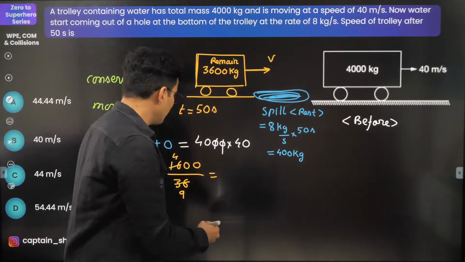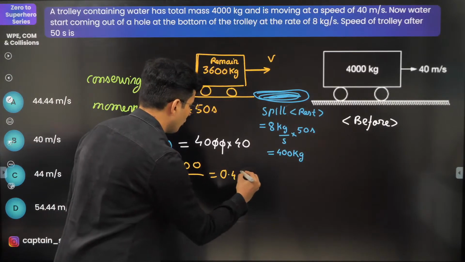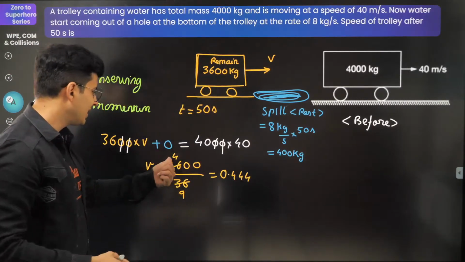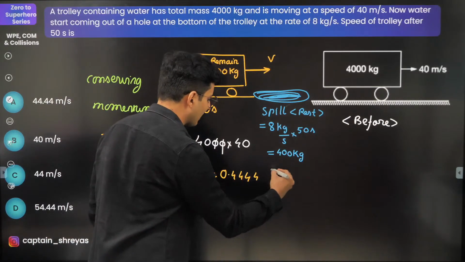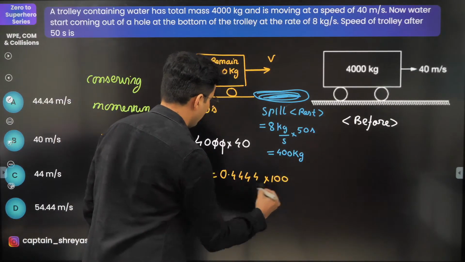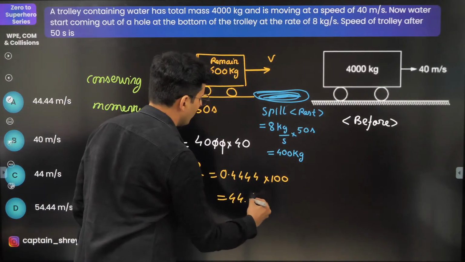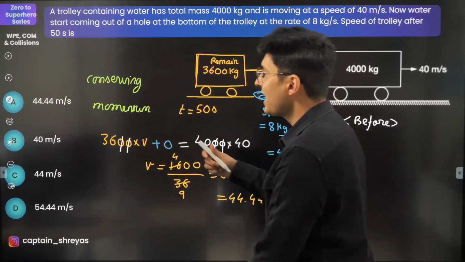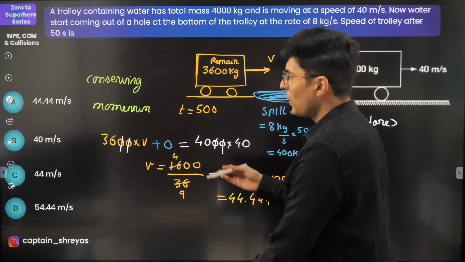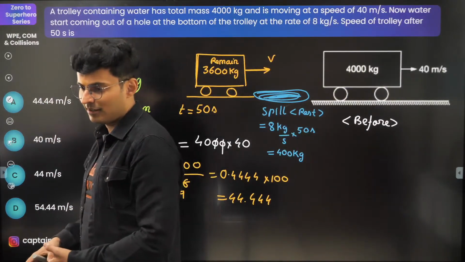Just check this out. I think it's going to be 0.444 because 9 4s are 36, 4 remains. 9 4s are 36, so 0.4444 recurring into 100, which is just 44.4444. That's the answer. Just check this out. Do we have it? Yep, it is option A. Option A. Very good, Dayanand. Very good IIT aspirant.